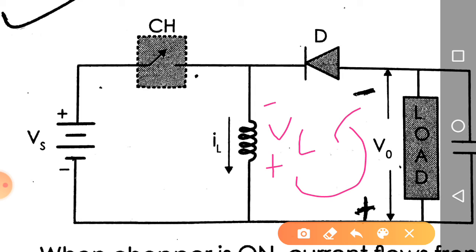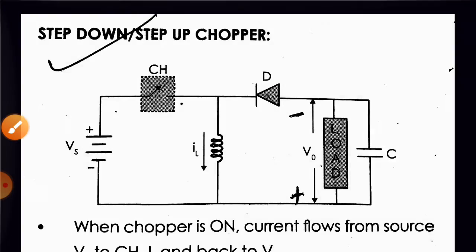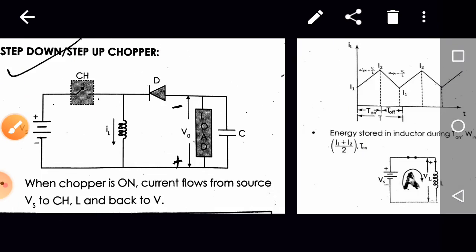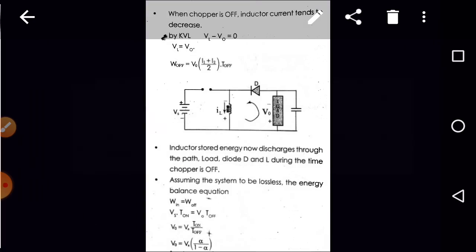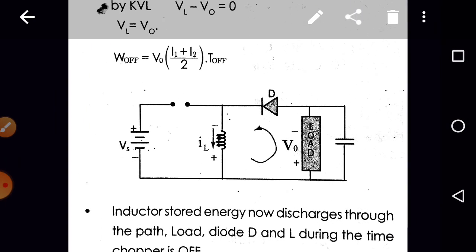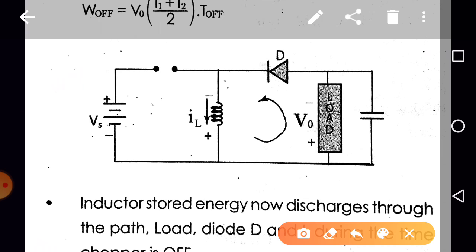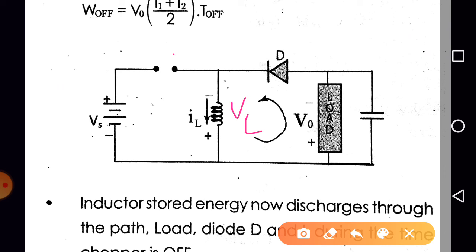Are you getting the point? The inductor will release the energy like this. The diode will be conducting. So this circuitry indicates the equivalent circuitry when the switch is in the off state. Here the switch is open, the inductor voltage is VL, and the current will be flowing like this. The diode is in the on state.